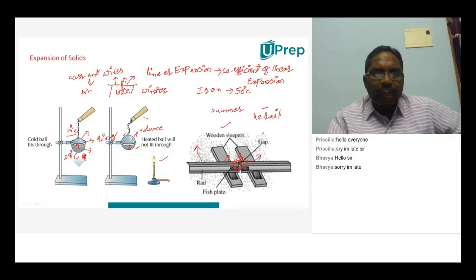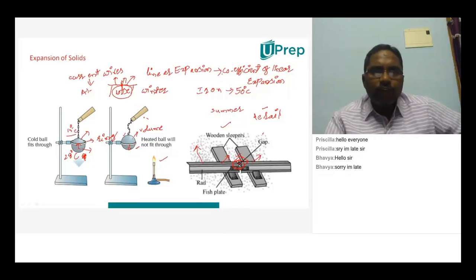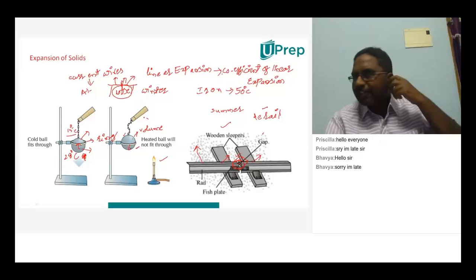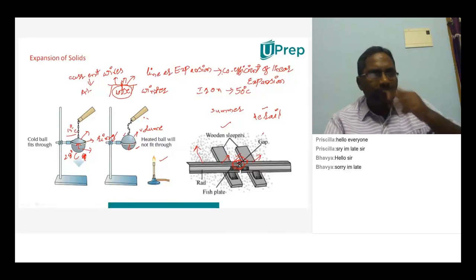So that's why when you are laying down electrical wires in summer, you have to lay them loosely. Suppose you are laying down these current wires in the winter, then you have to fix them in between two poles. Why? Because in summer it will expand, and when it expands, it will become loose at that time. So you have to understand both the things.